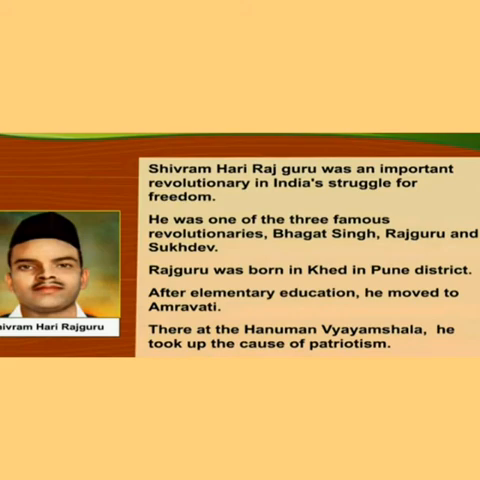Shivram Hari Rajguru was an important revolutionary in India's struggle for freedom. He was one of the three famous revolutionaries, Bhagat Singh, Rajguru and Sukhdev. Rajguru was born in Khed in Pune district. After elementary education, that means primary education, he moved to Amravati. There at the Hanuman Vyayam Shala, he took up the cause of patriotism.